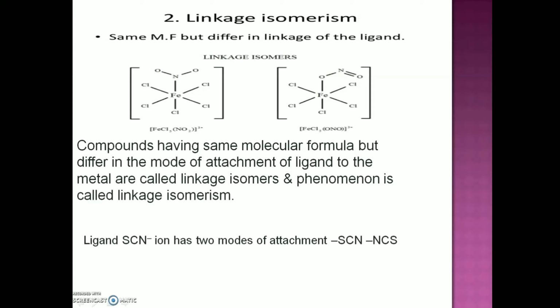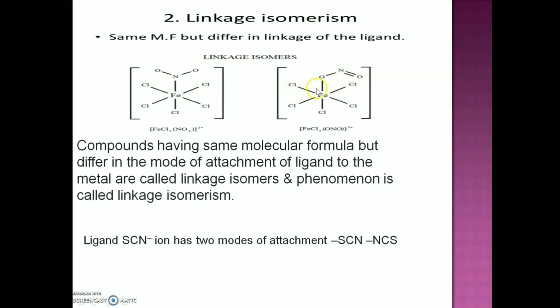For example, NO2-, SCN-, CN-, etc. contain more than one possible site of attachment. In NO2-, either the nitrogen or the oxygen atom may act as the donor. Hence, there is a possibility of isomerism.